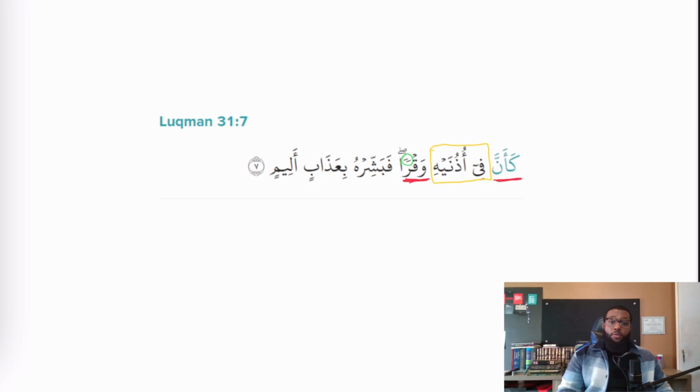So there are only two instances where this happens, and this is one of them, where there's a harf jar and its ism right after one of the prepositions of nasb. The other instance is in the case of a dharf and its ism. And a dharf is a word that is connected to a place or time. To avoid any confusion, we're going to get into these things as we're translating and going through sentence structure, right? But this rule and this example is something very beneficial to keep in your notes.